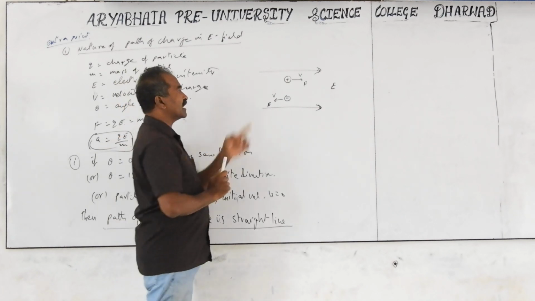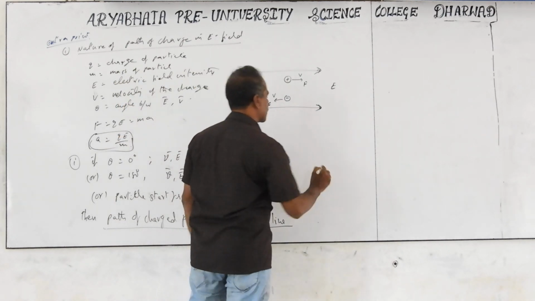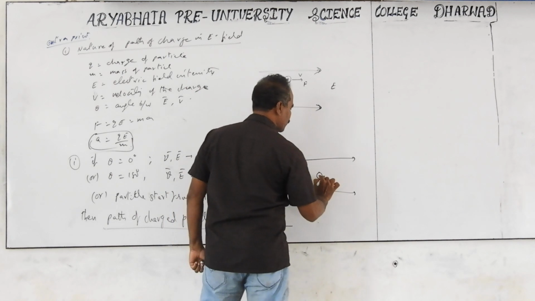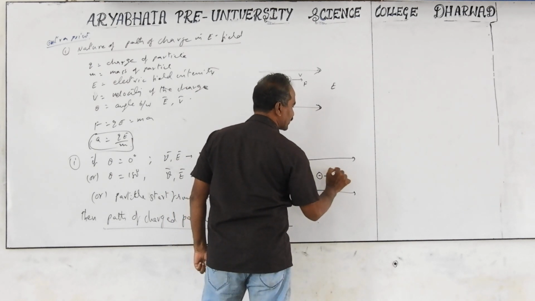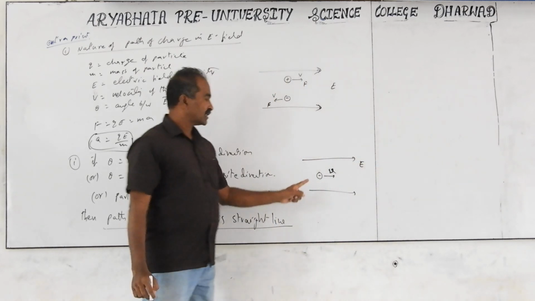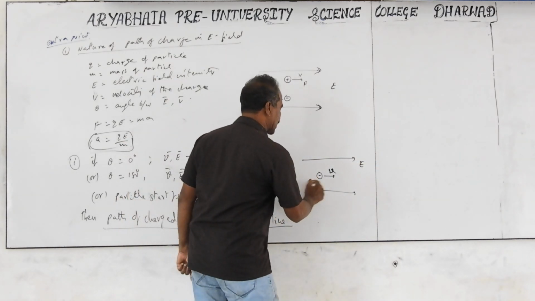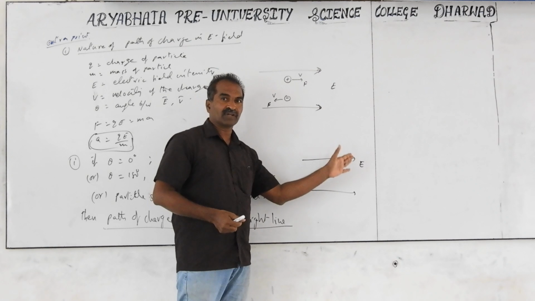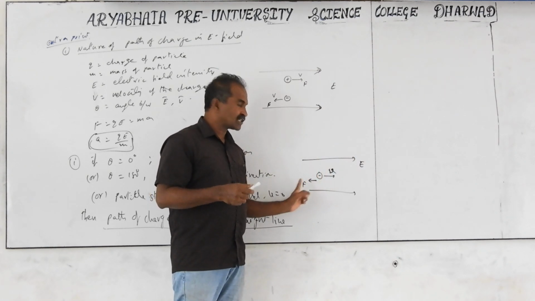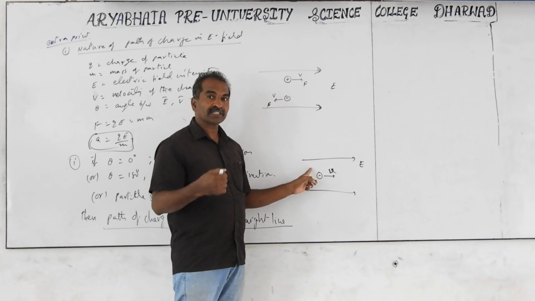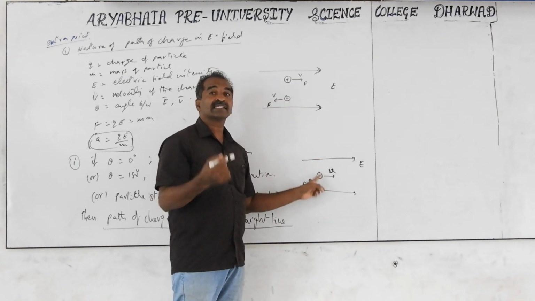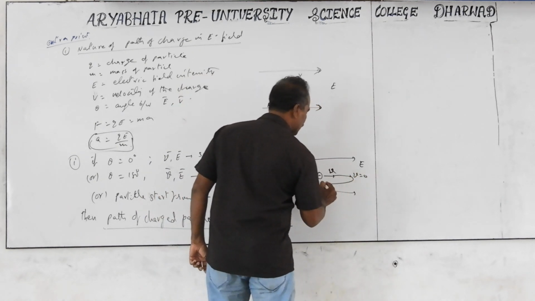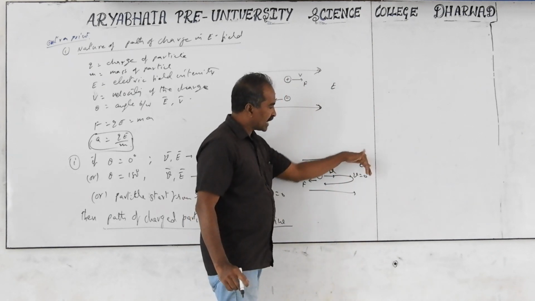But I take this electron and push it in the direction of the electric field. Then what happens? If the electric field is towards the right side, I take the negative charge and give it an initial velocity u in this direction. The negative charge experiences force in the opposite direction, and the acceleration is also opposite. But it is already moving in the direction of the electric field. Force and acceleration are opposite, so it is under retardation. Retardation means the velocity decreases with time. So it moves forward some distance, the final velocity becomes 0, and again it returns back with increasing velocity. So it goes like this, stops and comes back.